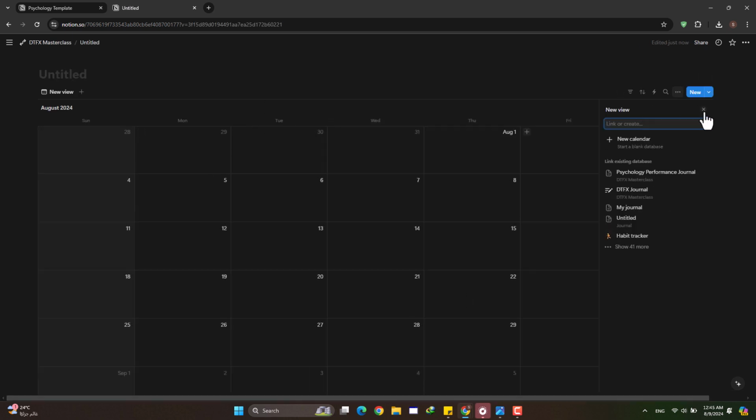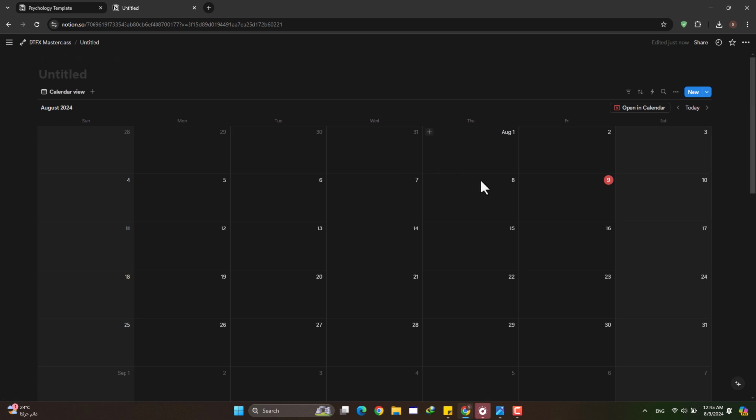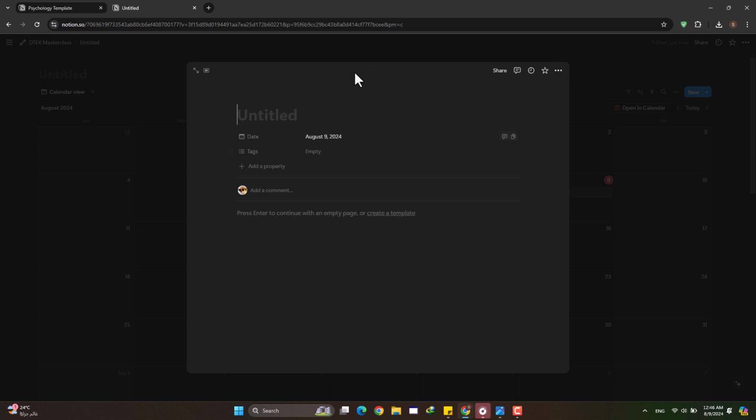So what you want to do is you head to your Notion. I like Notion, it's very easy. I keep all of my trading stuff in Notion. So what you want to do is basically create a new page, and then click on here and then click on calendar. Right, so it will give you this. You can name it right here, and what you want to do is, let's see today's date. Click here and it will give you this page.